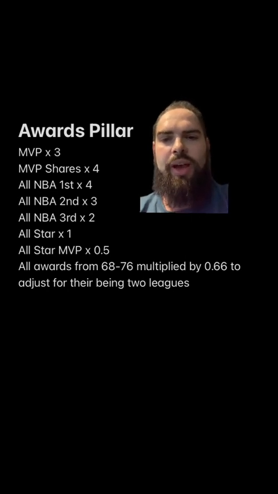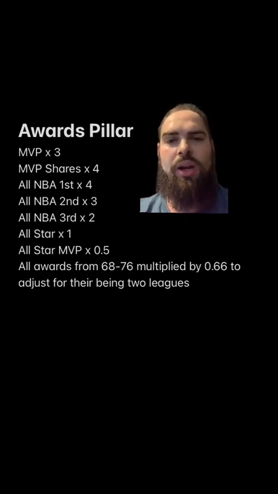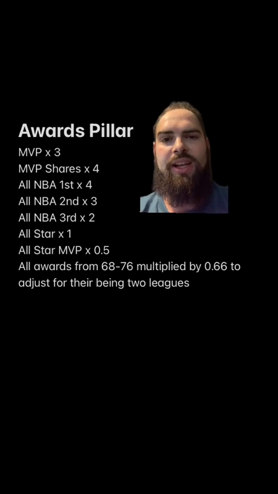You'll also note that from 68 to 76, we had to cut the awards by basically a third off, or only 2/3 of their initial value. That's because we have both the NBA and the ABA running at the same time. If we just took the straight awards from both leagues, then we'd have 2 MVPs every year, 10 All-NBA first teams, and it looks like the 70s is the greatest decade of basketball.